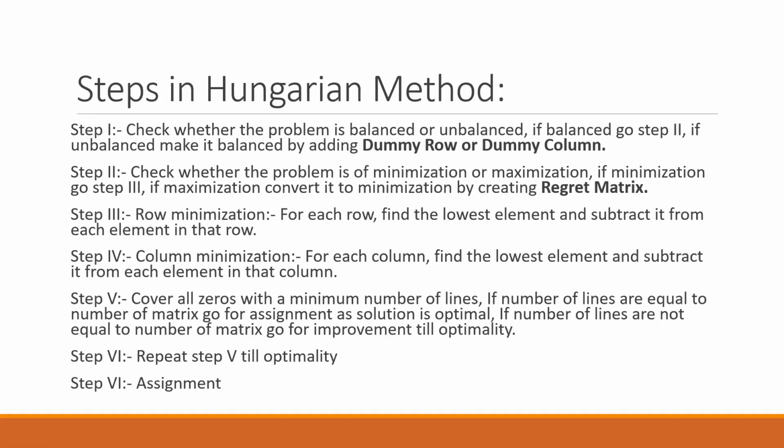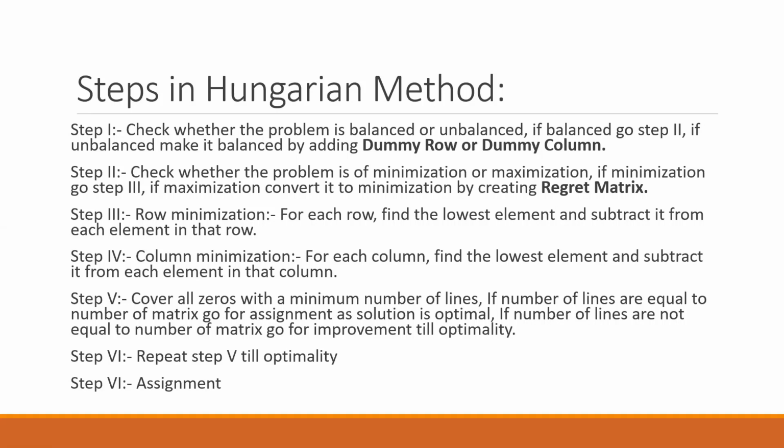Step number 3, row minimization. In each row, you have to select the lowest element, and you have to subtract that element from that row. Step number 4, column minimization. For each column, find the lowest element from it, and you have to subtract that from each element in that column.